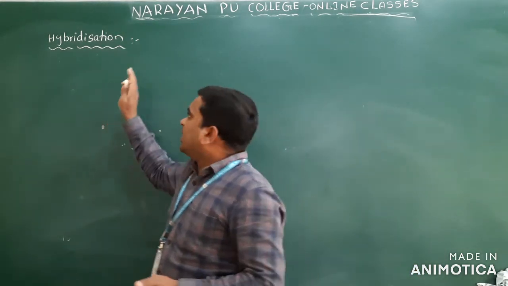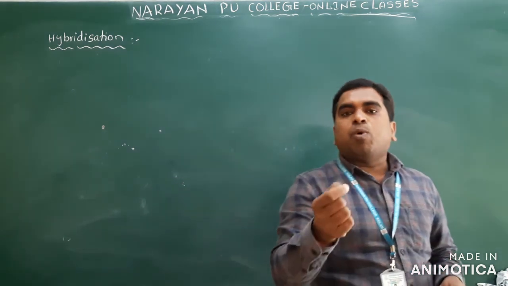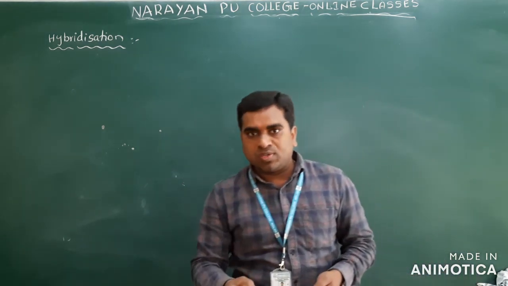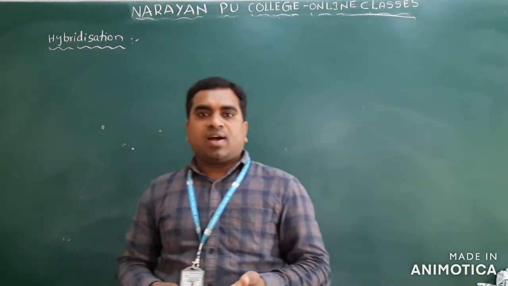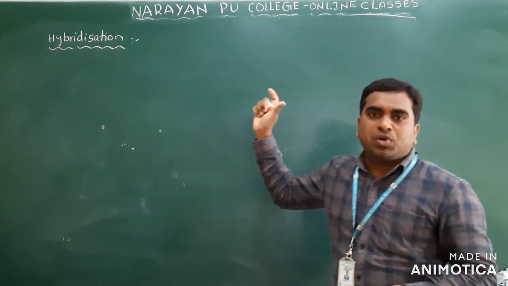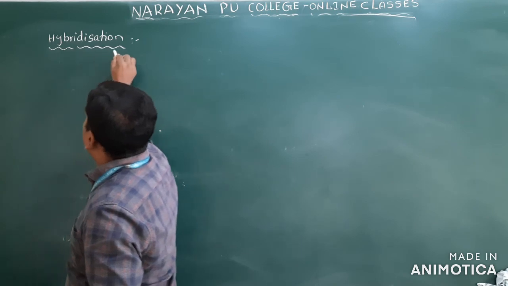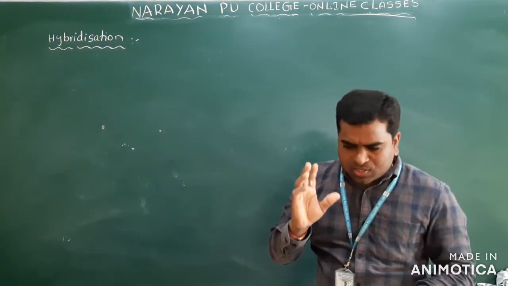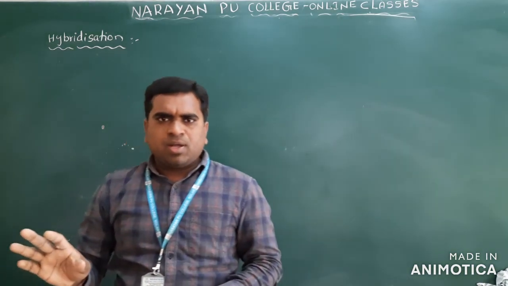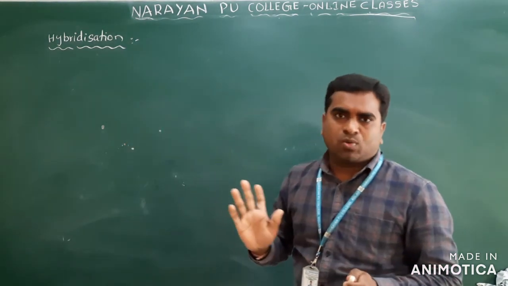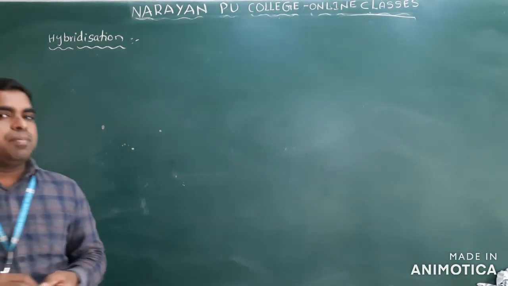So in order to explain the characteristic geometrical shapes of polyatomic molecules like CH4, methane, water and ammonia, Pauling introduced one new concept that we call hybridization. Clear? This concept is totally hypothetical. I will explain what that is. So first of all, what is hybridization?